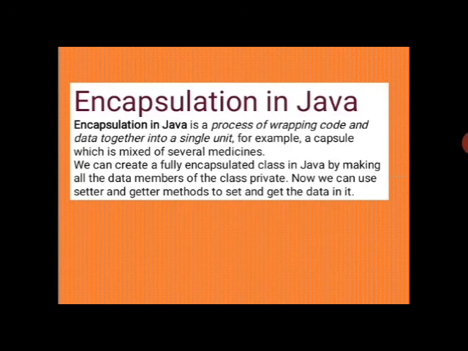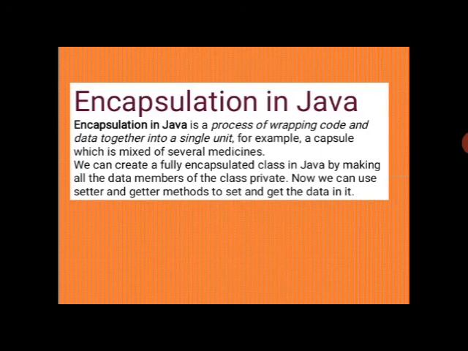Encapsulation in Java. What is encapsulation? See, wrapping up data and method into a single unit, that unit known as class, and this process known as encapsulation. See the definition. Encapsulation in Java is a process of wrapping code and data together into a single unit. For example, a capsule which is mixed of several medicines.